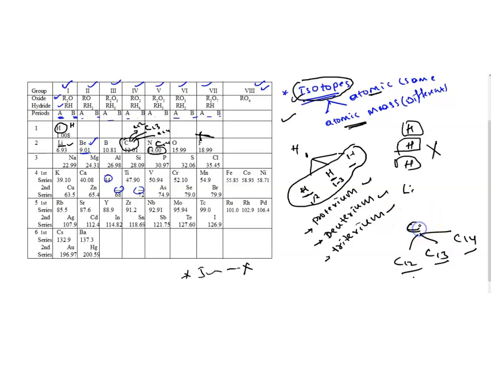Not only carbon, every element has its isotopes. Carbon 12, carbon 13, carbon 14 are the isotopes. Their atomic number remains the same. The atomic number is 6 only, but their atomic mass is different. So carbon 12's atomic number is 6, here it is also 6, and here it is also 6, but their atomic mass is different.